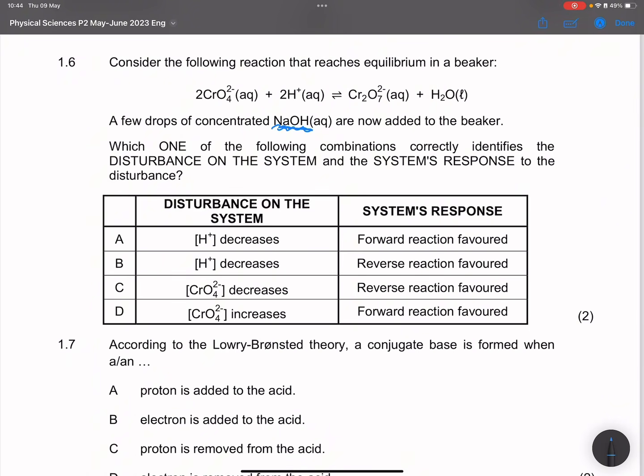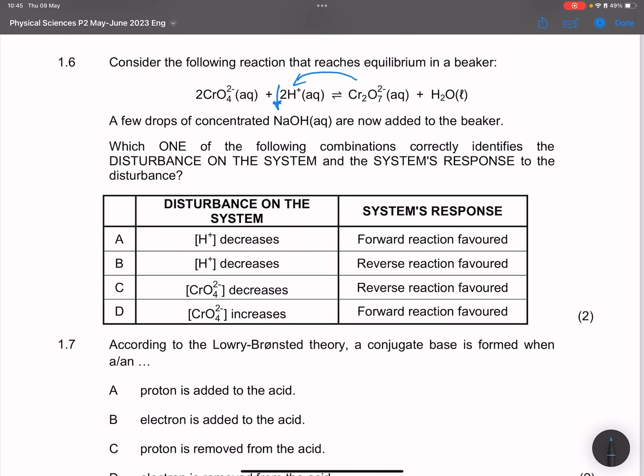It will give me hydroxide ions, and those hydroxide ions tend to react with hydronium ions to form H2O. So what are we actually doing? We are decreasing the concentration of hydronium ions. And so what will happen if we decrease that concentration? We will favor the reverse reaction so that it tries to replace the hydronium ions.